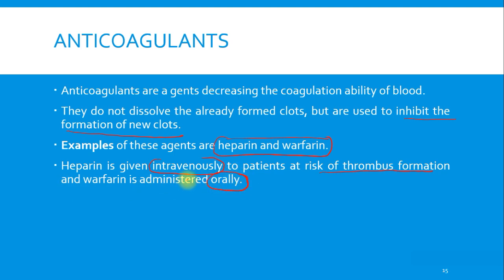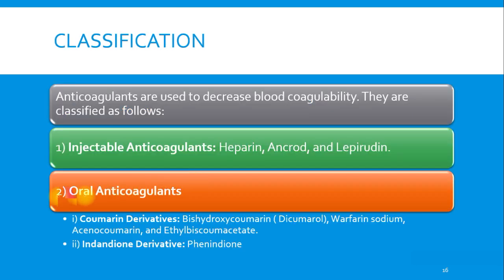So there is a basic difference between these two drugs: heparin is given by the IV route and warfarin by the oral route. The classification of these drugs, which are used to decrease blood coagulability, is as follows. First, injectable anticoagulants, in which we have heparin, ancrod, and lepirudin. Then we have oral anticoagulants, in which we have two categories: first coumarin derivatives and second indandione derivatives.